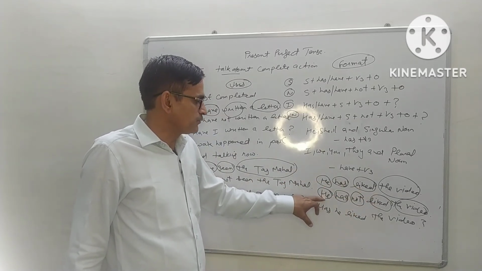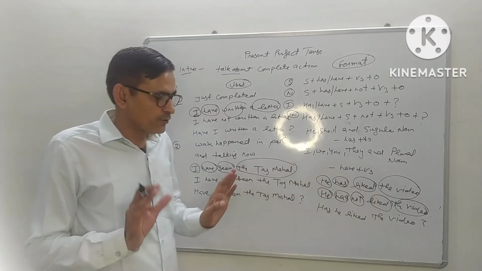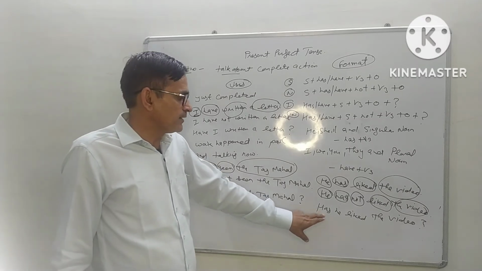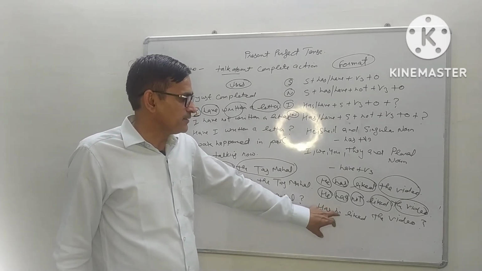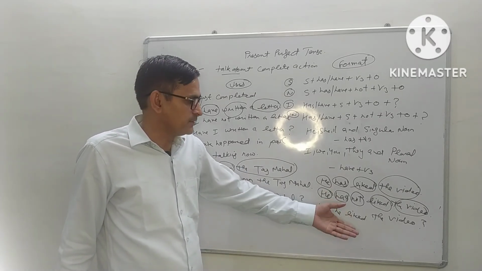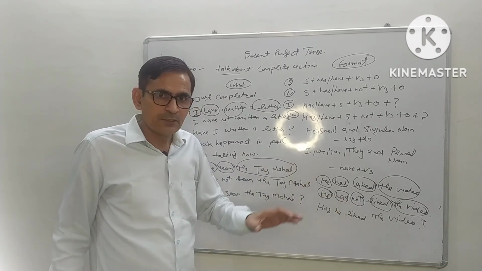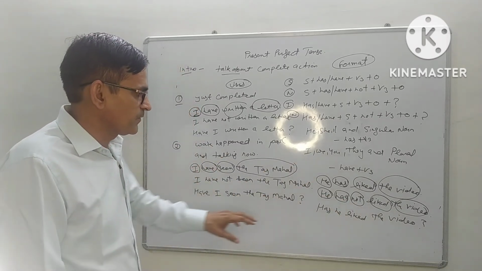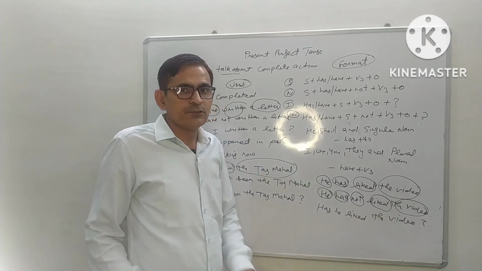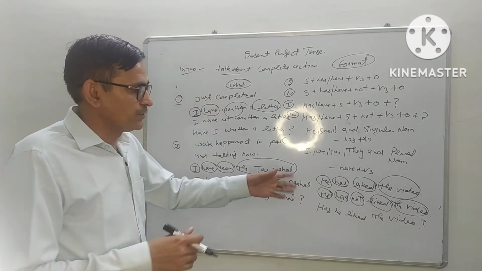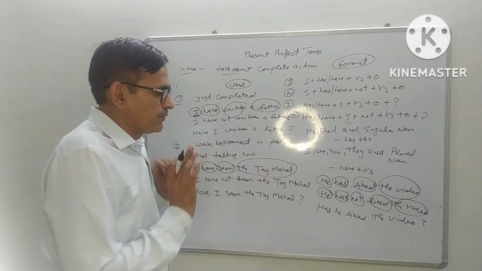It is a negative sentence. If you want to make the interrogative sentence, we will put has before the subject. The subject is he, and the third form of the verb comes after the subject, and the video is the object in this sentence.